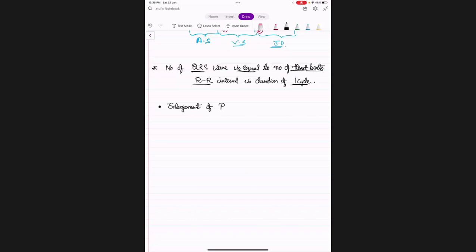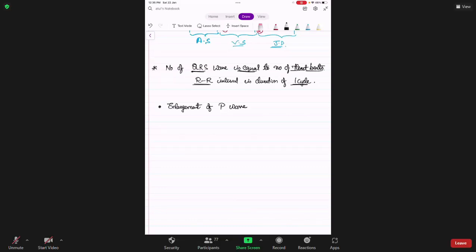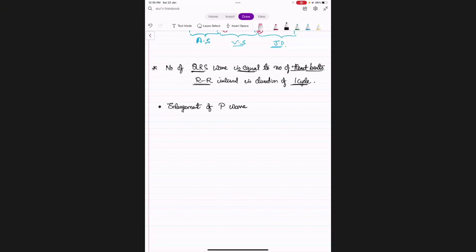Enlargement of P wave, it means what? It indicates enlargement of atria. Okay, if atria are enlarged, there will be enlargement of P wave.